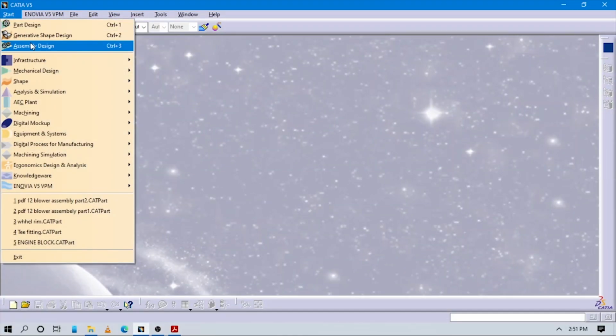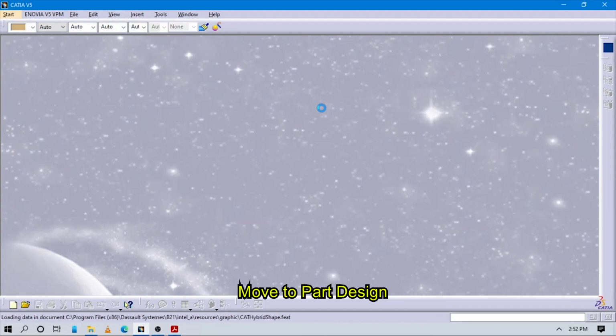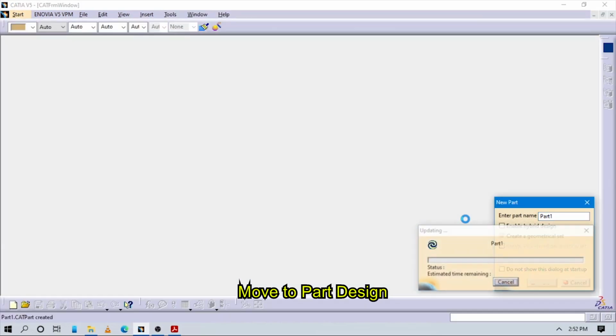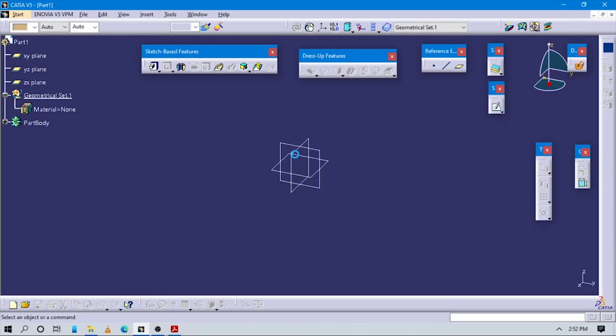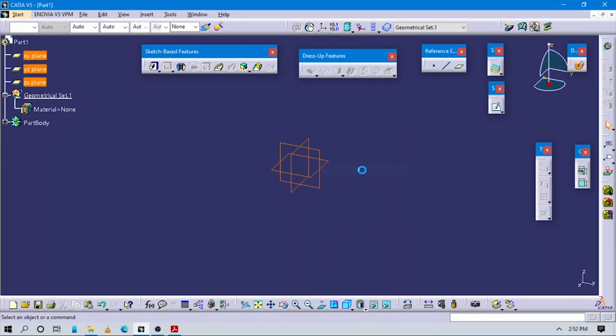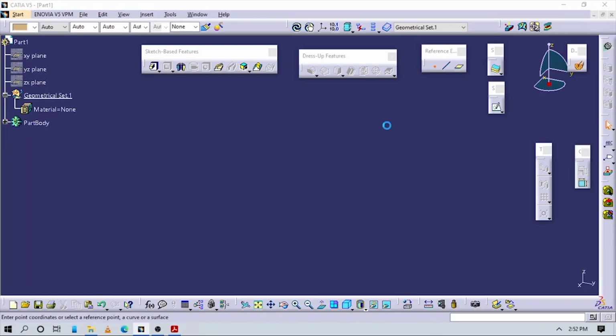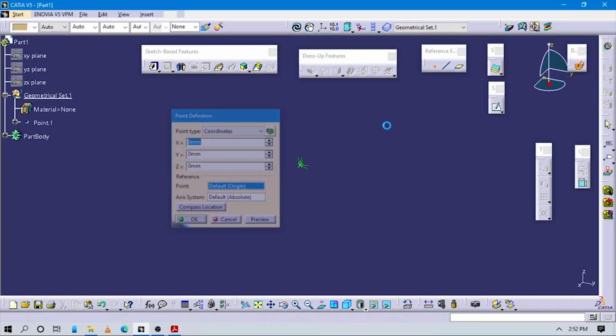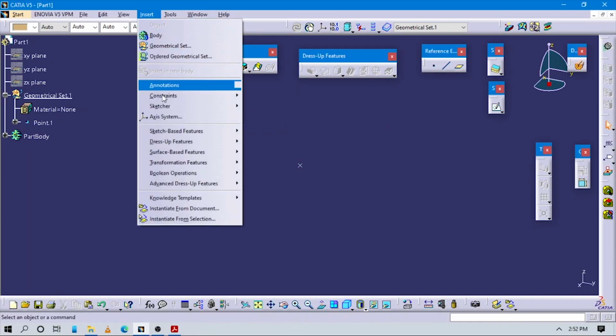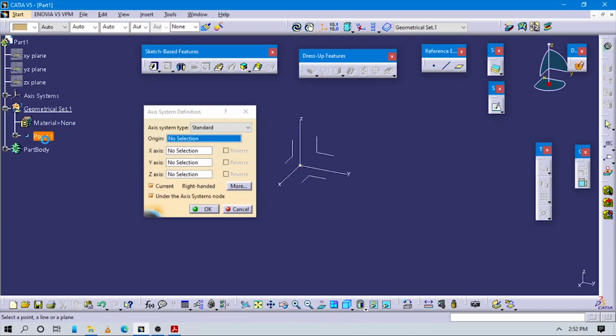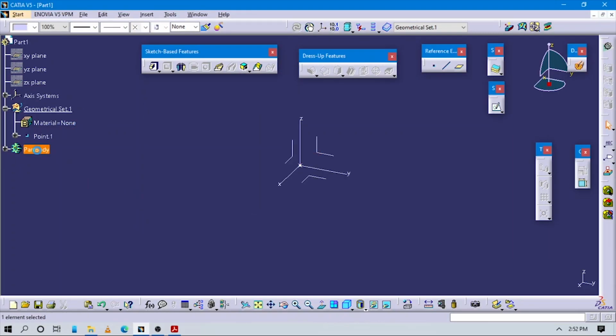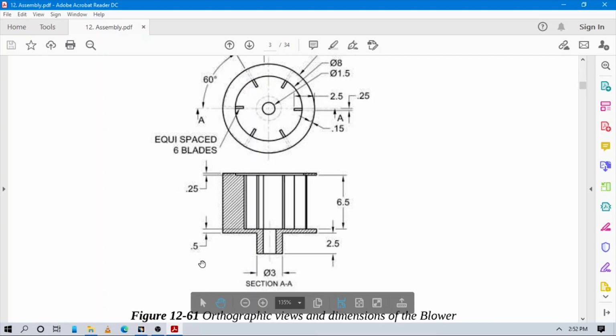So first of all, open CATIA, go to Start, Part Design. Now hide all the planes, create one point which acts as the origin, and insert the axis system to this point. Now make sure your part body is defined as the working object. Let's start to design this blower.